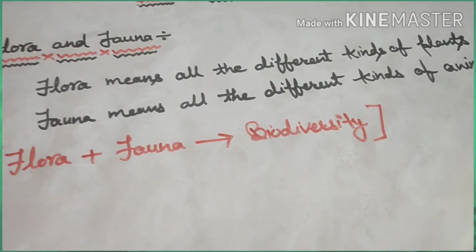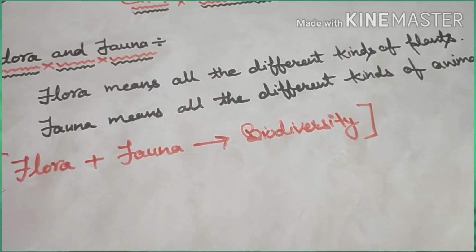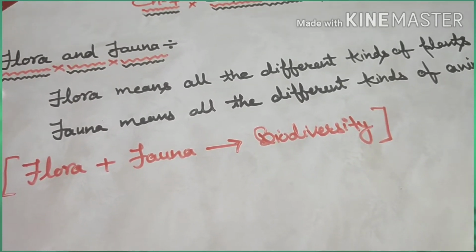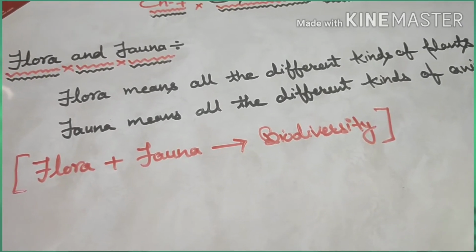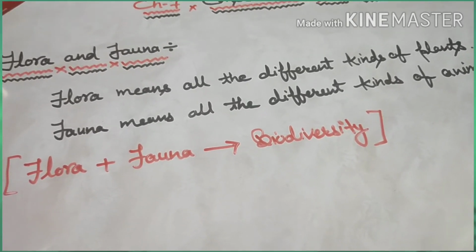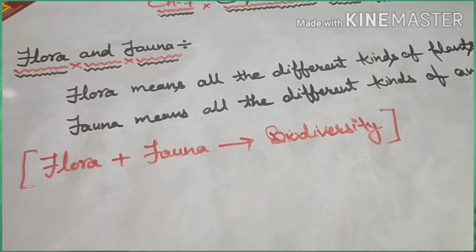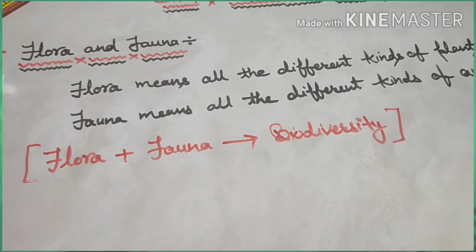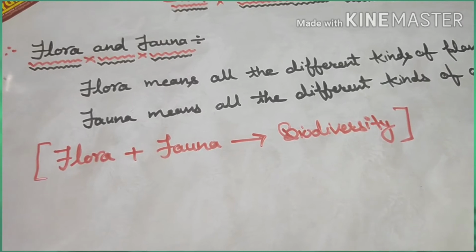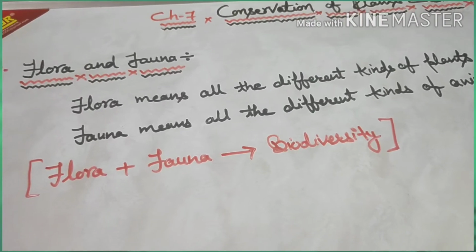Okay, so you know that we all are dependent upon each other. We all are dependent upon the plants for food, for wood, for fuel, and we are also dependent upon the animals for meat, for eggs. So you know that all the animals and all the plants together form a biodiversity. So we have to conserve biodiversity. So it's our duty to conserve biodiversity.